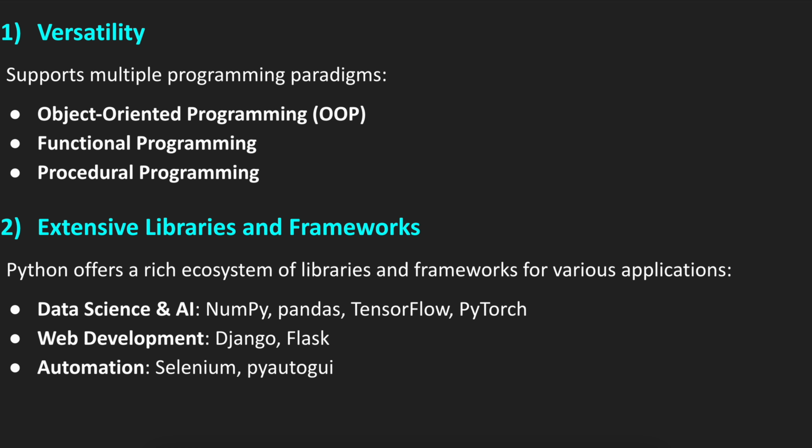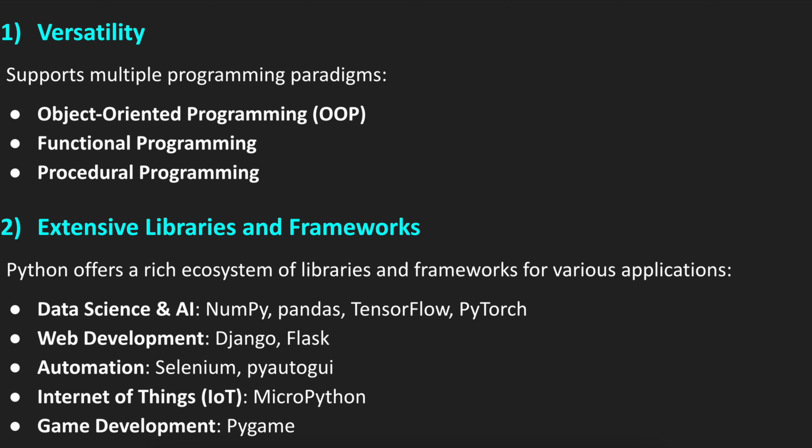And for automation, we have Selenium and other tools. And for the Internet of Things, for example, we have MicroPython, which is used for the Internet of Things. And for game development, for example, we have Pygame and many others. But probably what Python is most widely used for is data science, ML, and AI related projects.